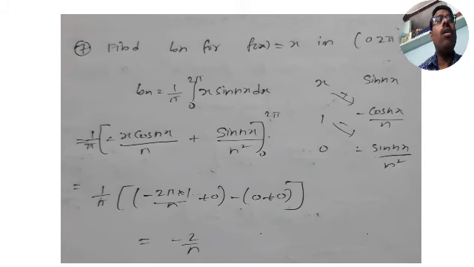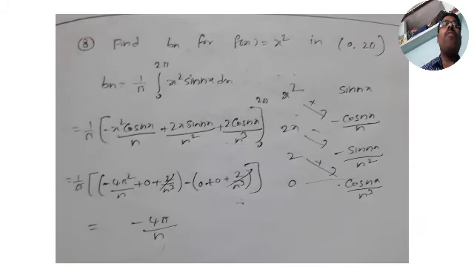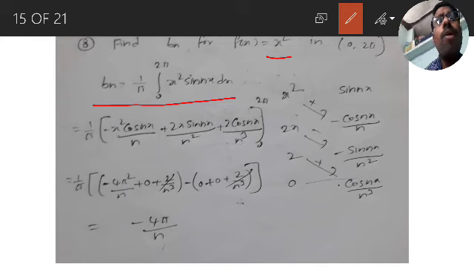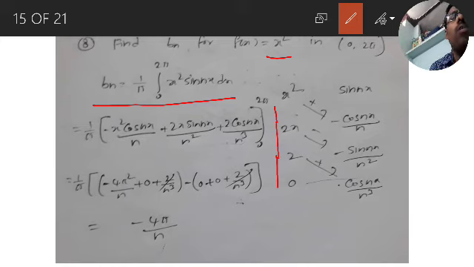So let us move on. Next problem, find Bn for f of x equal to x square in 0 to 2 pi. Now it is x square. Apply the formula. What is the formula? Bn is equal to 1 by pi integration 0 to 2 pi x square into sin nx. X square derivative 2x, 2x derivative 2, 2 derivative 0. Sin nx integration minus cos nx by n. Further integration minus sin nx by n square. Next further integration cos nx by n cube.